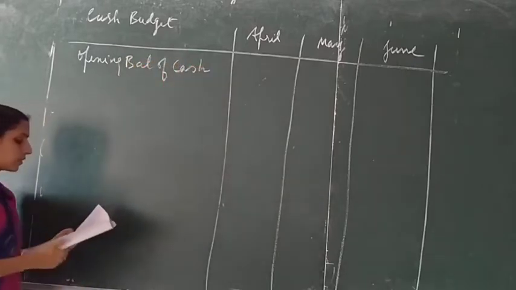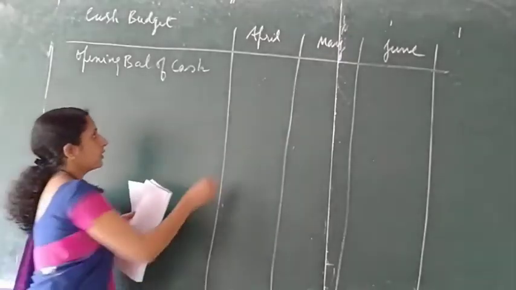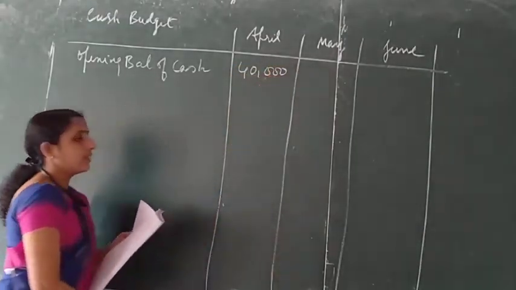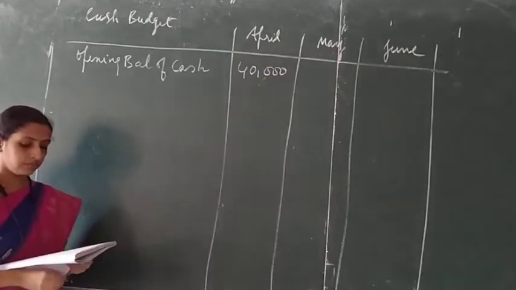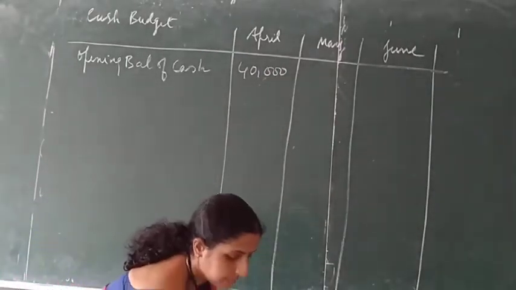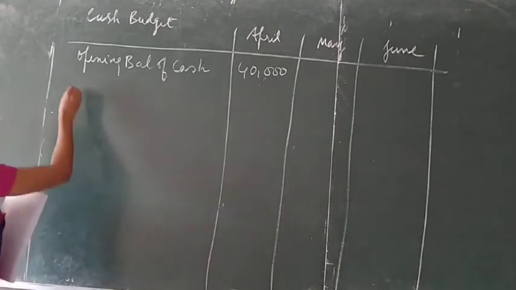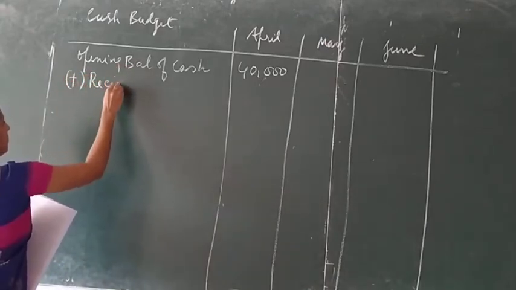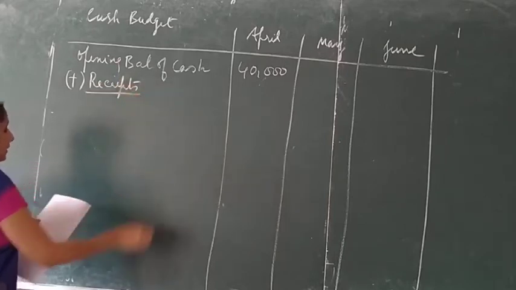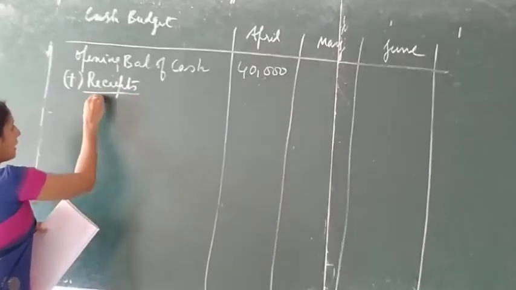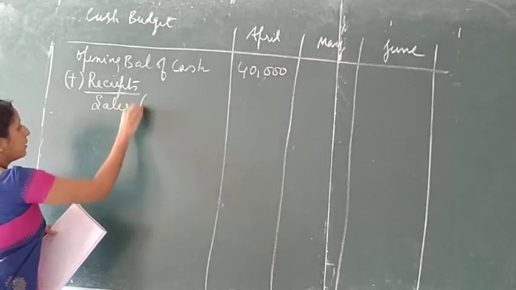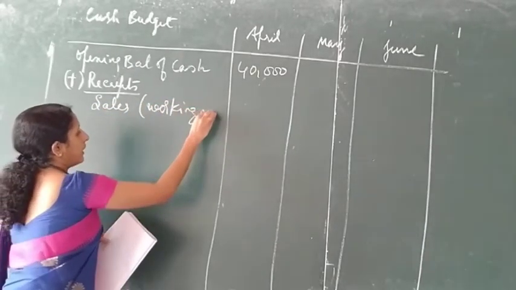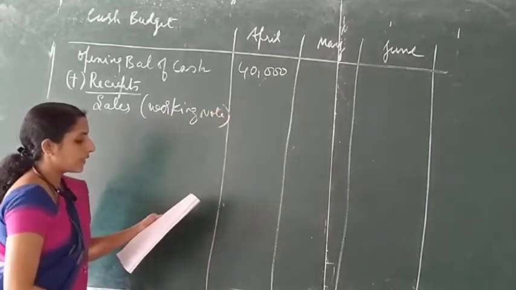The opening balance of cash is given for the month of Feb, so remaining months I am leaving it as it is right now. Add the receipts. Under receipts you have sales. We already calculated the working note, so the same amount we can write here.